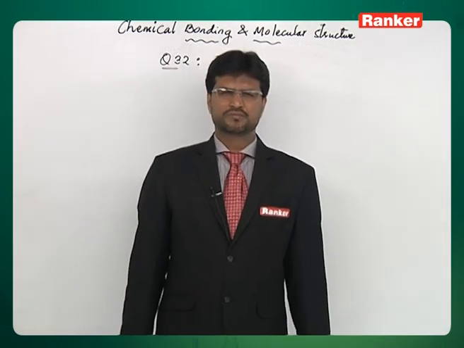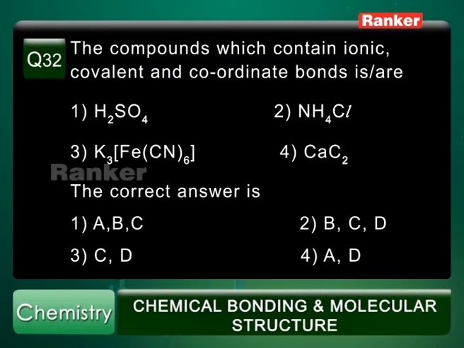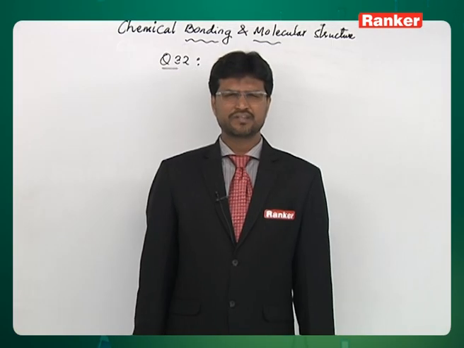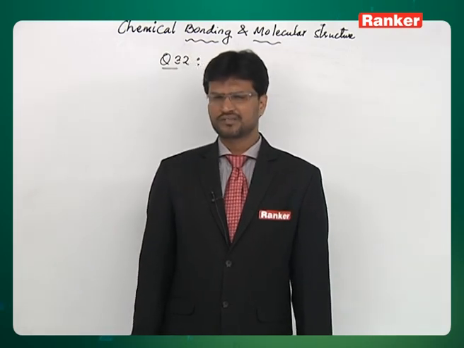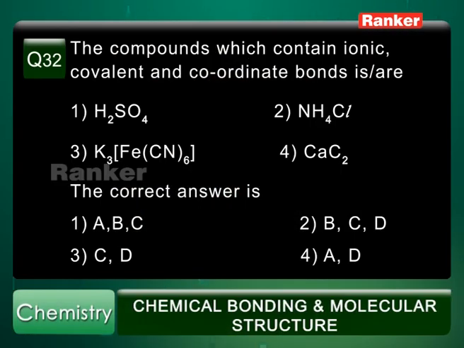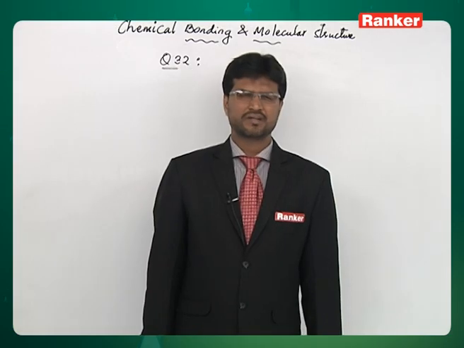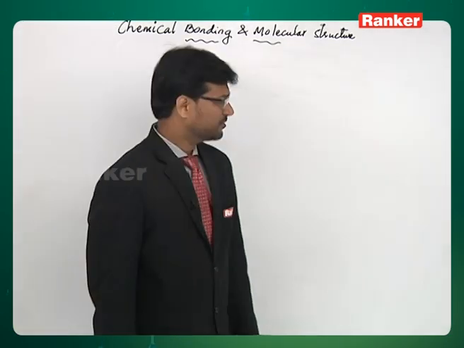Question number 32. The compounds which contain ionic, covalent and coordinate covalent bonds are: first option is ammonia, second option is ammonium chloride, third option is K3[Fe(CN)6], called potassium ferricyanide, and fourth option is calcium carbide. And we need to find out the substance which has all the 3 types of bonds: ionic, covalent and coordinate covalent bond. The options are: first option is B and C, second option B, C and D, third option is C and D, and fourth option is A and D. And the correct answer is, look at this.